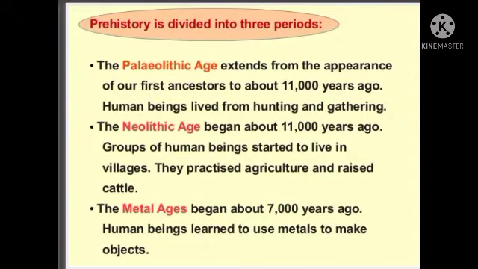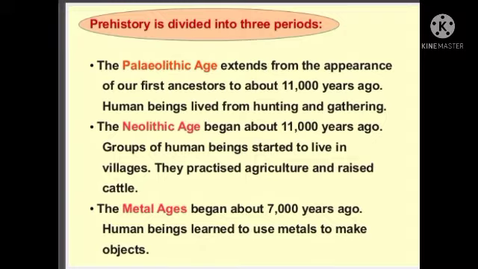In this, prehistory is divided into three periods. First, the Paleolithic age. In this age, he developed stage by stage from monkey and became a man. That is from the first ancestors to about 11,000 years ago. Human beings lived by hunting and gathering, which we know very well. They hunted animals and gathered food for their purpose. And next, the Neolithic age, which began about 11,000 years ago.